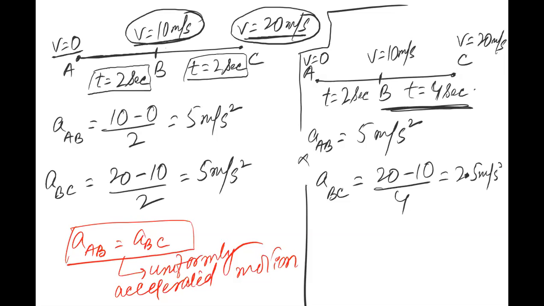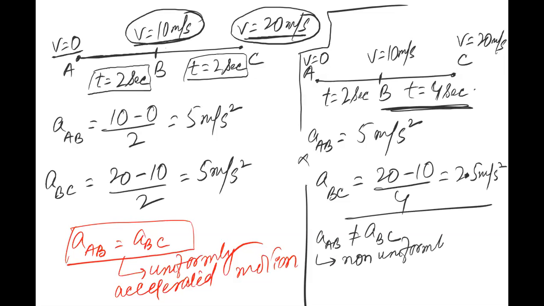Now tell me one thing, is the acceleration same in both cases? क्या acceleration दोनों केस में same है? No, sir. तो acceleration change हो रहा है, acceleration is changing, right? तो ऐसा motion in which acceleration is not same, acceleration from A to B is not equal to acceleration from B to C, such a motion is called non-uniformly accelerated motion.